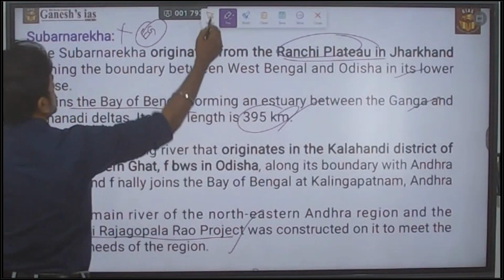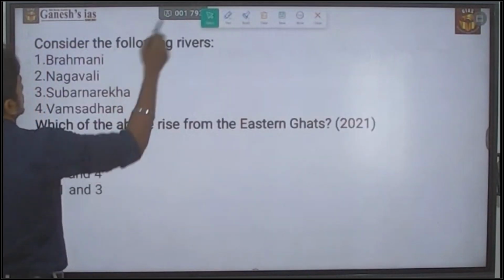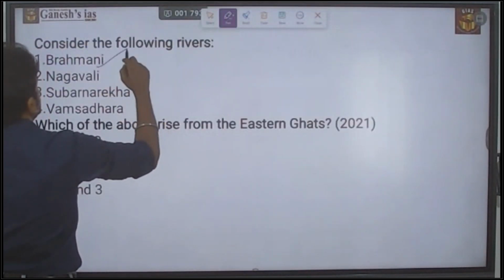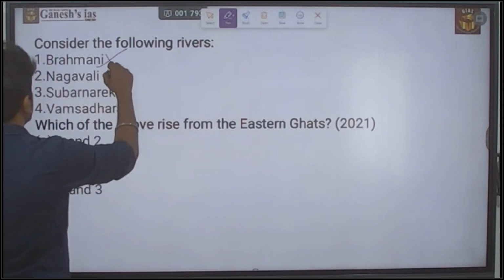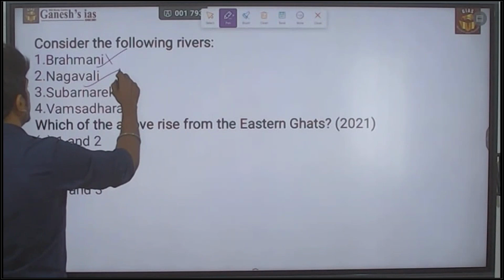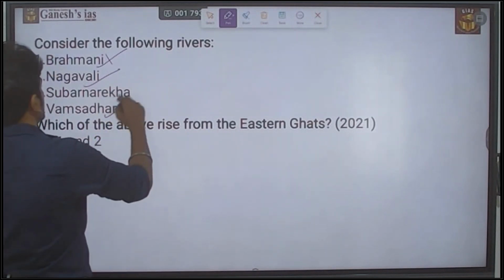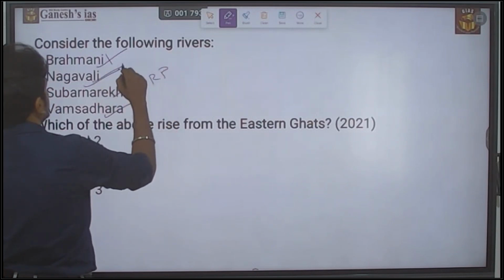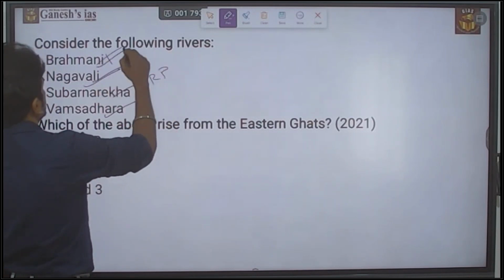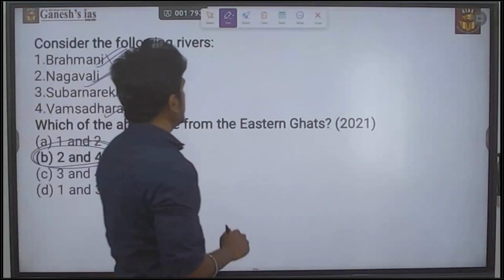So the answer is this: Brahmani does not belong to the Eastern Ghats, Nagavalli belongs to the Eastern Ghats, and Vamsadhara belongs to the Eastern Ghats, whereas Subarnarekha belongs to the Ranchi plateau. So the answer here is 2, 1 and 4, option B.